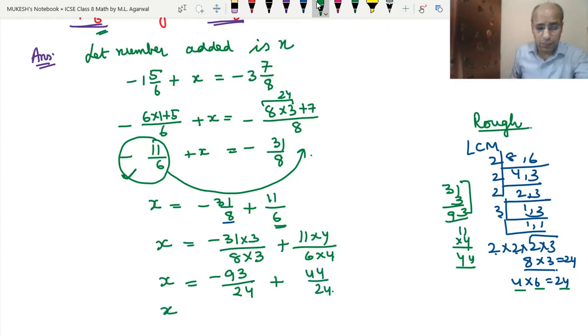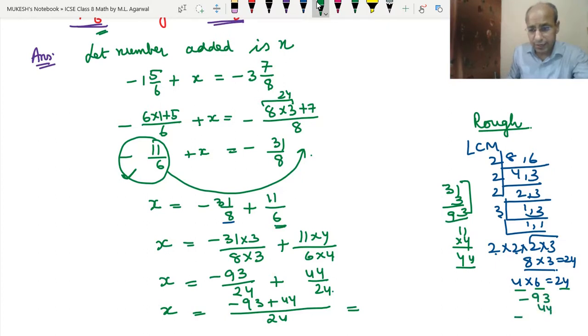Now the common denominator is 24: minus 93 plus 44. So we will write minus 93 here and 44 here, which has the plus sign. Since both signs are different, we will subtract them.